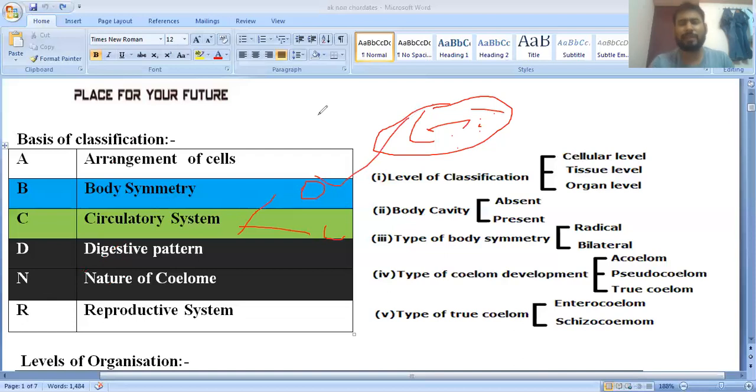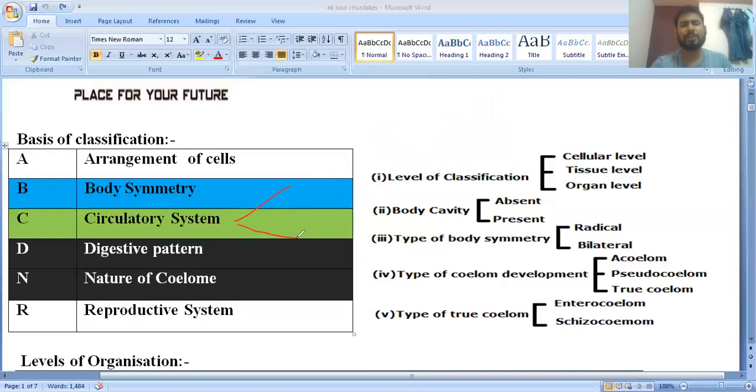At that time we will discuss the cockroach circulatory system. The cockroach has an open circulatory system where hemolymph acts as blood and the hemocoel as a chamber, in which tissues and organs are directly bathed in the blood.